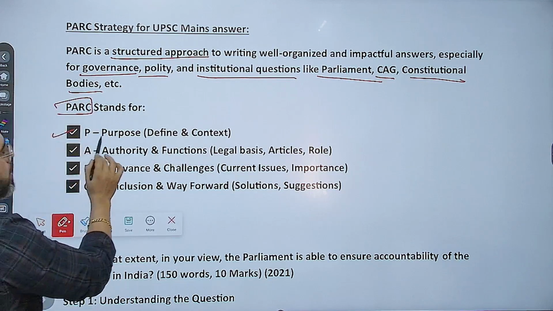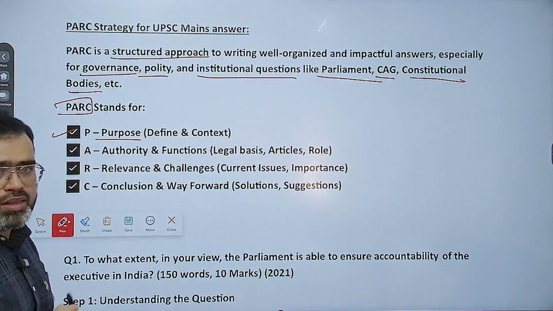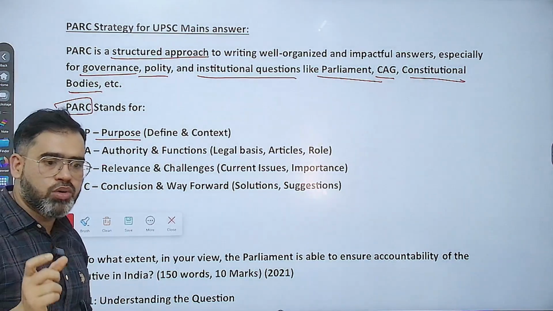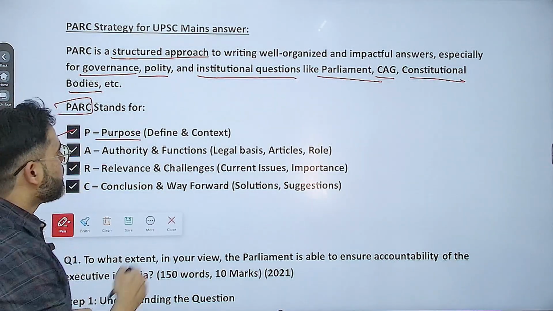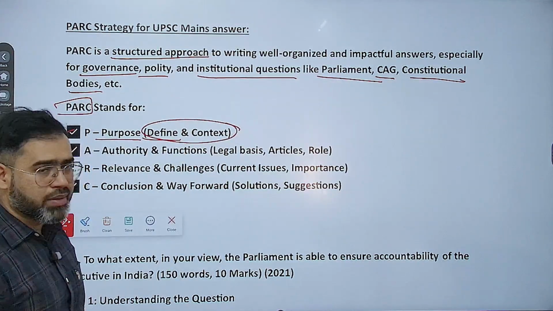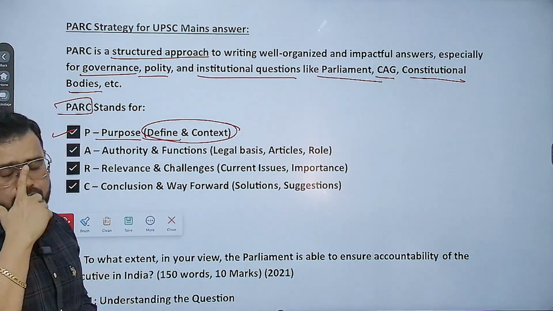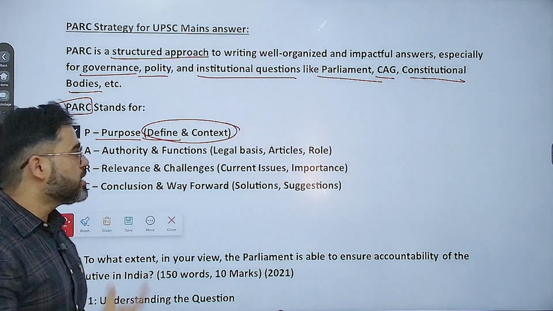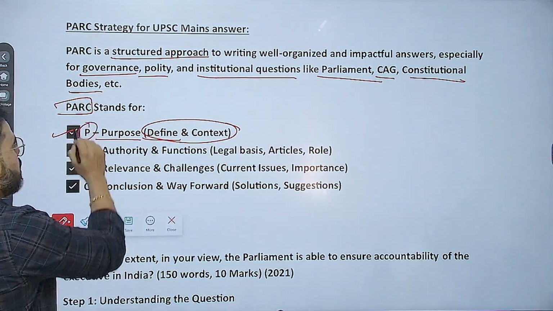See, P for the purpose. That means you have to define the purpose of that body. First, what you have to do? Define the purpose. That means you have to define in the context. Like for example, parliament है या CAG है. So what is the purpose of the CAG? Context क्या है CAG का? That you have to define. That is P. Another is A.